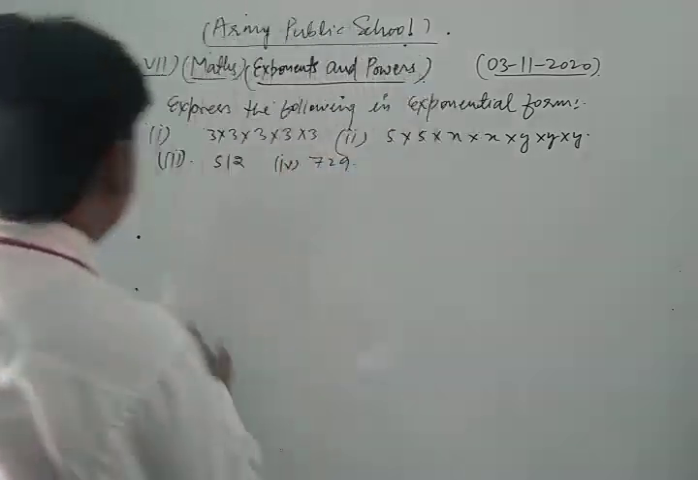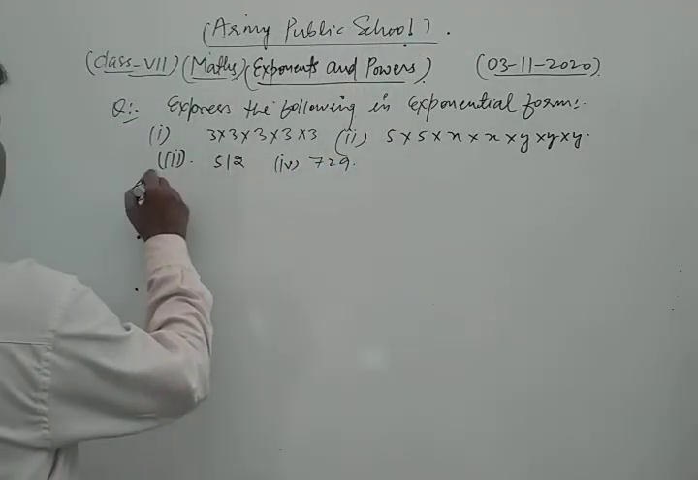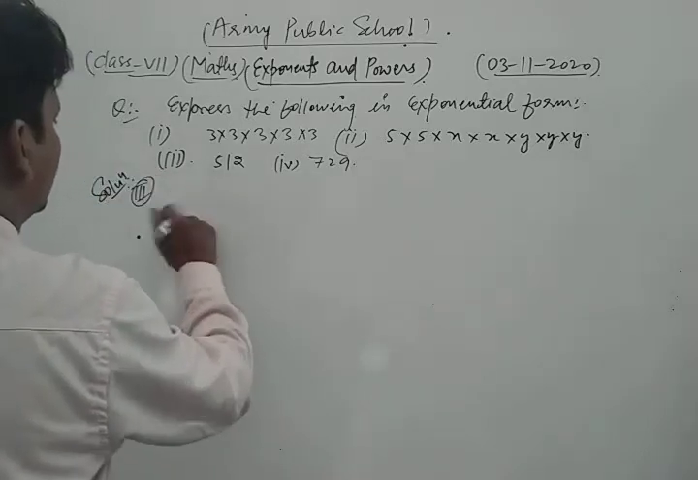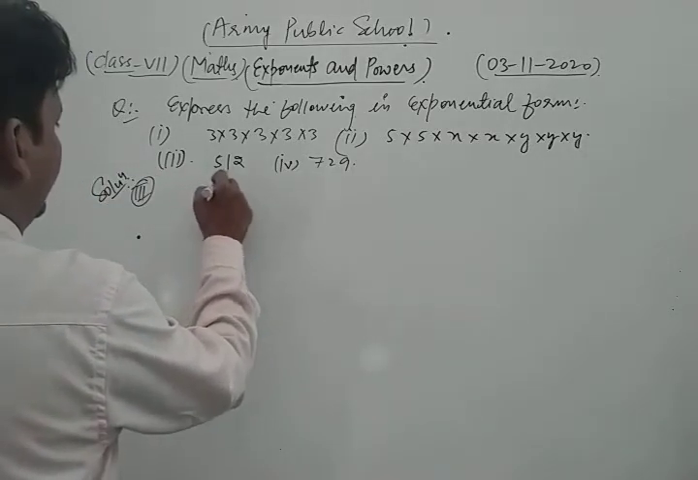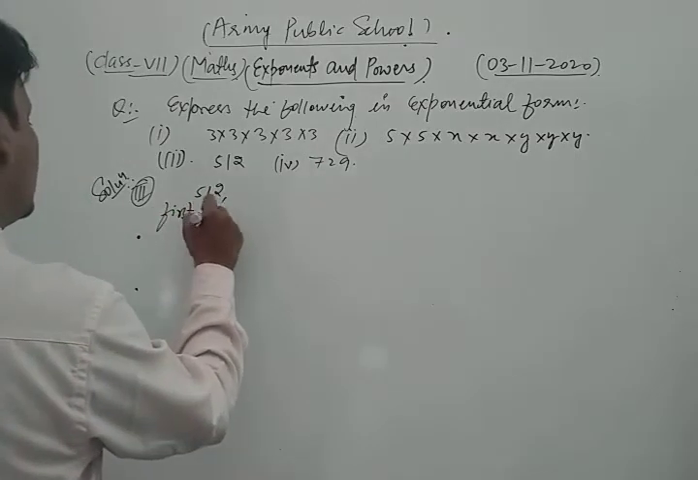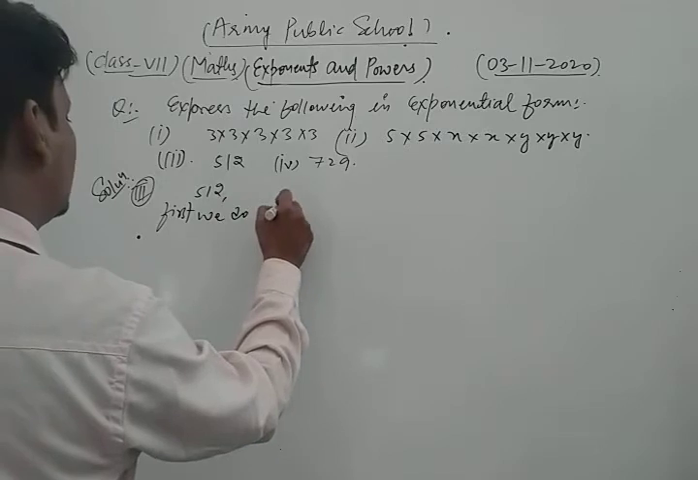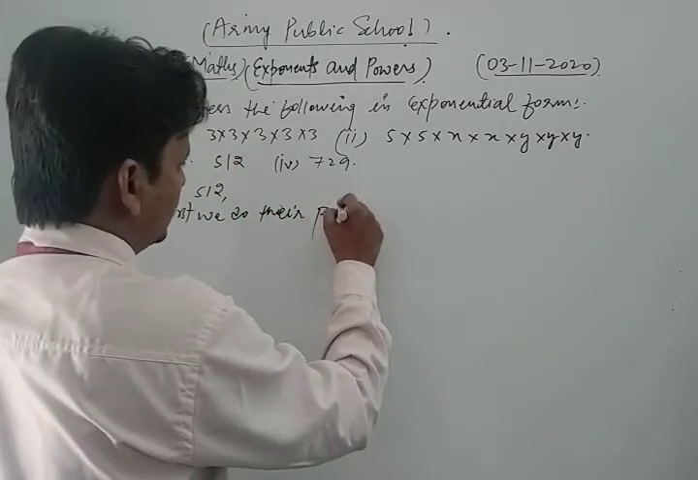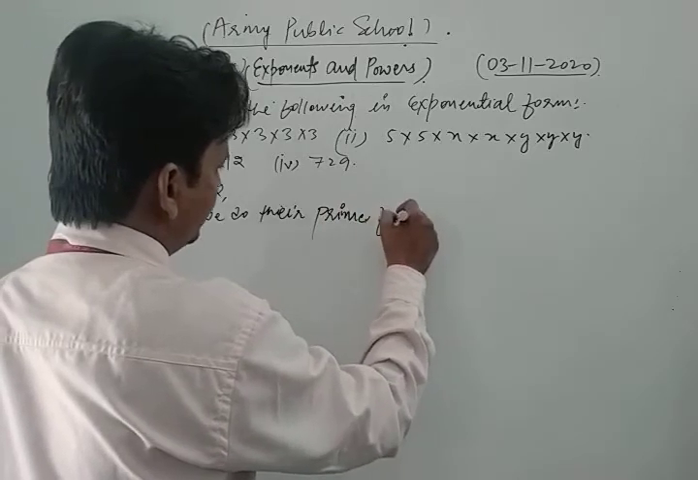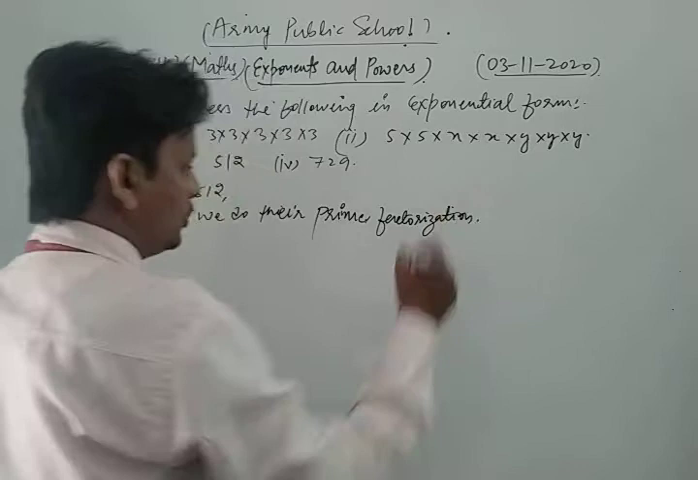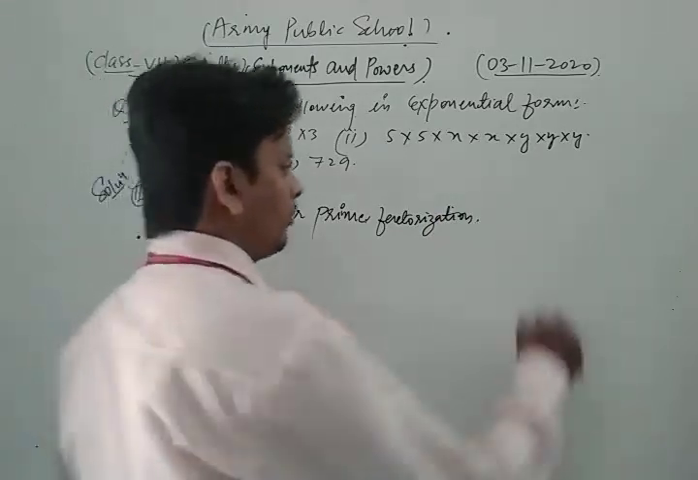Now we take the third part of this question and solve it. This is 512. So first we do its prime factorization. Okay, dear students, we do the prime factorization of 512.